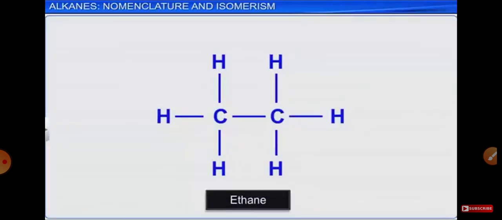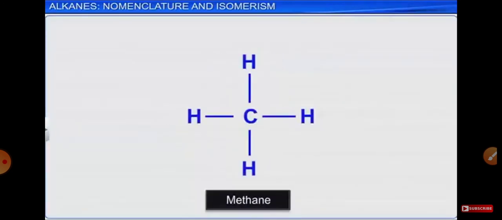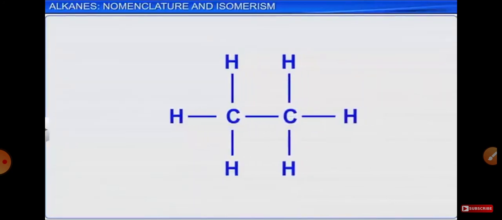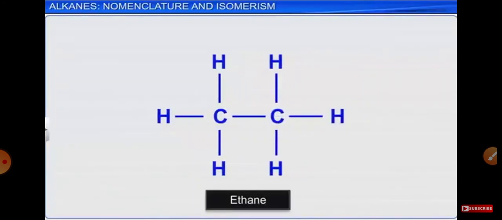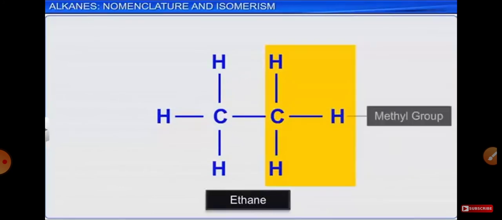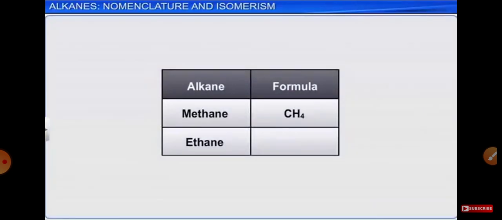The next member, ethane, can be obtained by replacing one of the hydrogen atoms of methane by the CH3 group. This group is methyl group, which is a type of alkyl group. Thus, ethane with molecular formula C2H6 is derived by replacing one hydrogen atom by CH3 group from the methane CH4 molecule.